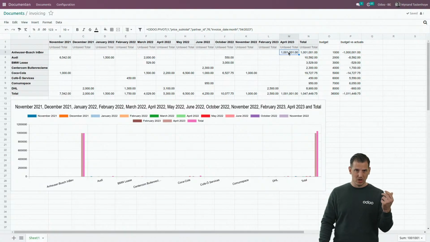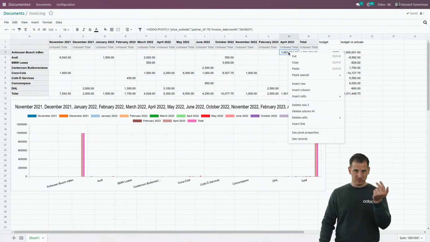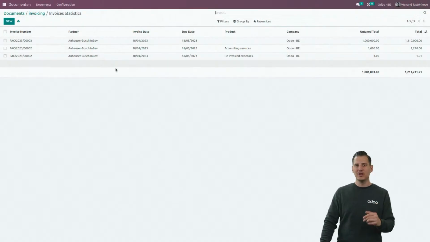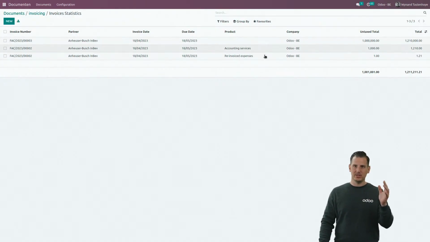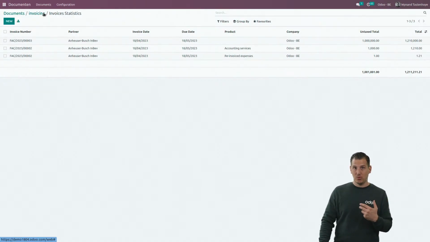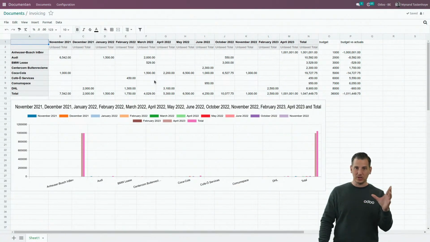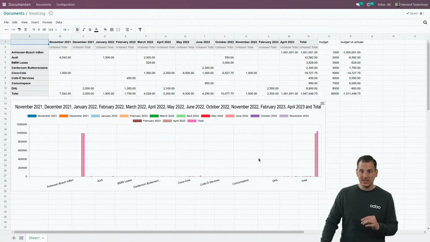And if I want to know where this amount comes from, I can just click over here and see the records. Sometimes you can have some kind of error, so you get my point. Normally, you don't have the error. You only see this in order to see where the information comes from, so that you also keep track of the detail of it.